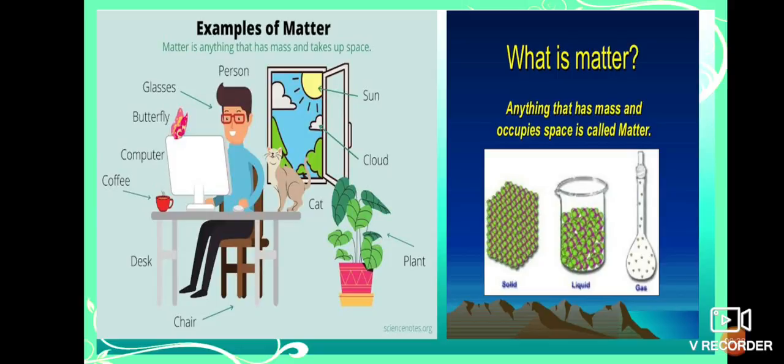For that purpose we have to know how the atom takes place, how matter exists in nature, how matter comes into your studies, and the importance of the atom in our life. We have to know everything, because atom is the basic word related to everything in chemistry. So we have to learn about the atom.